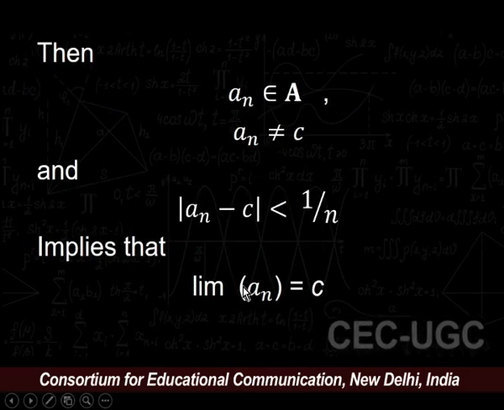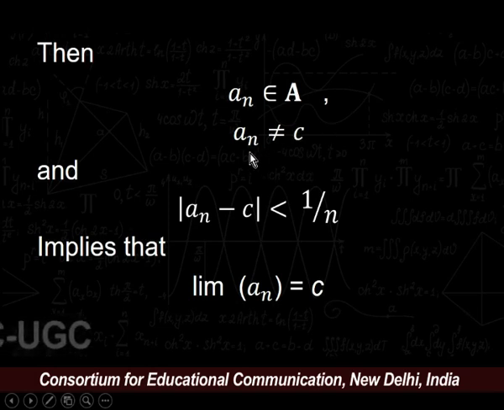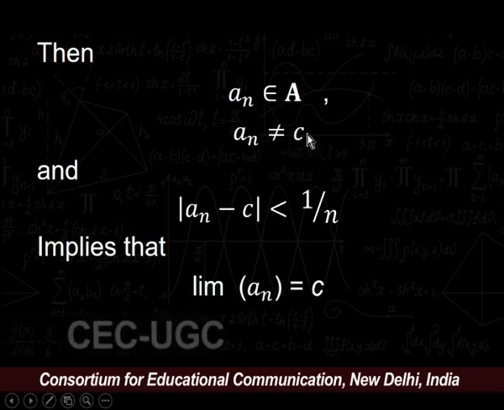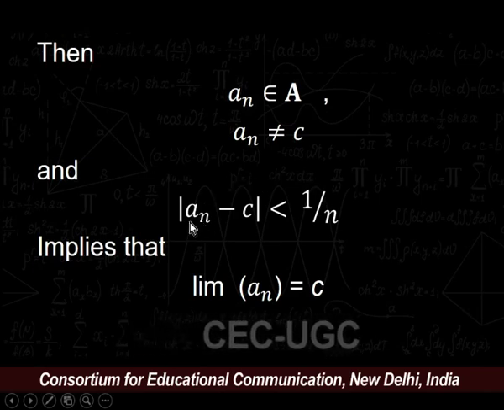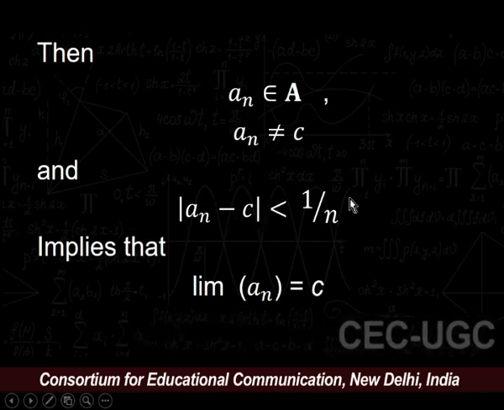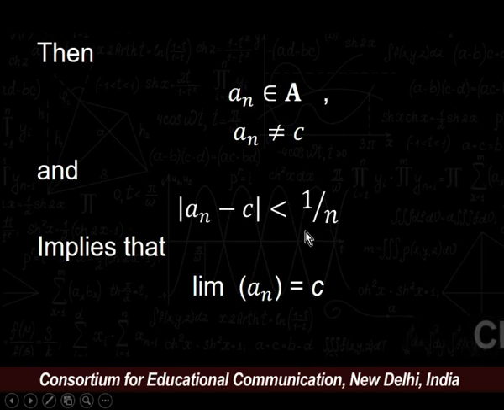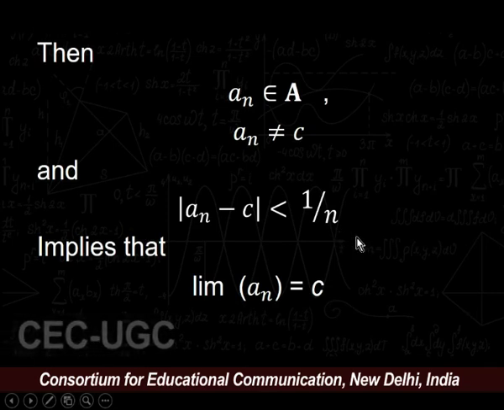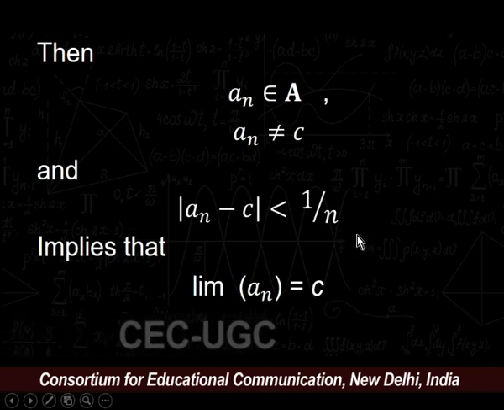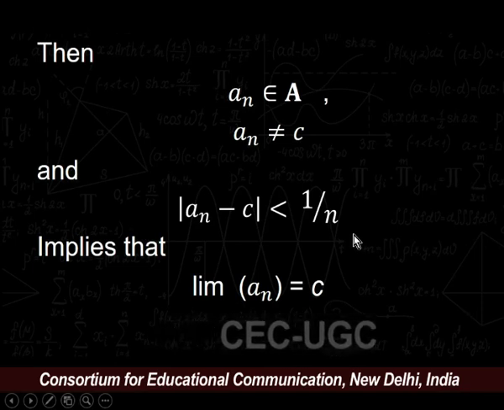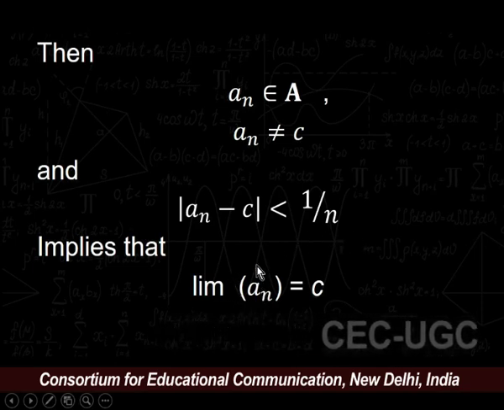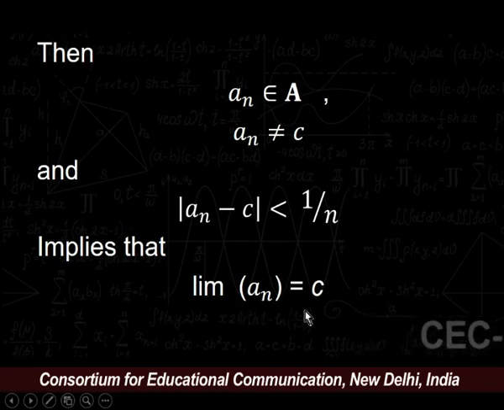So, by the definition we can say that a_n belongs to A, a_n is not equal to c, and modulus of a_n minus c is less than delta, where we choose delta equal to 1 by n. Hence, by the definition of convergence we can say that the limit of the sequence a_n is equal to c.